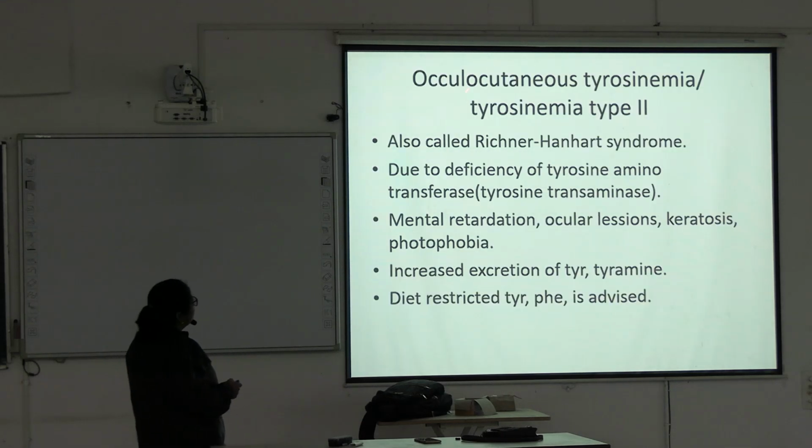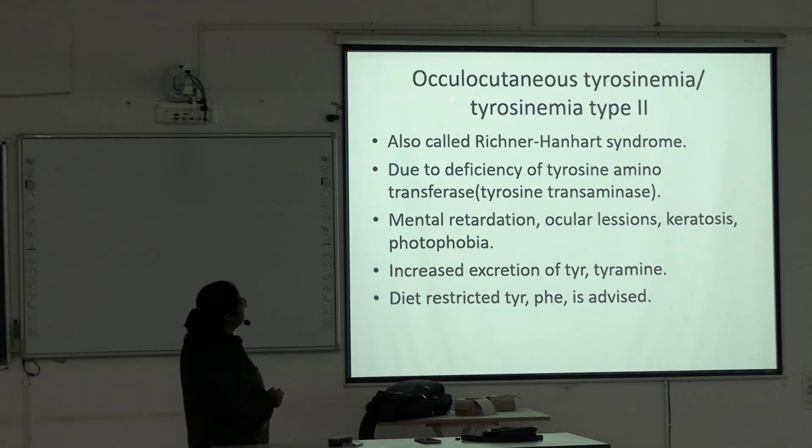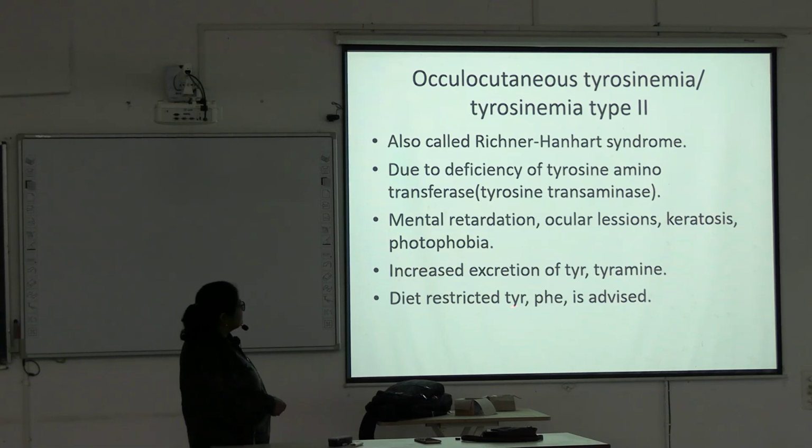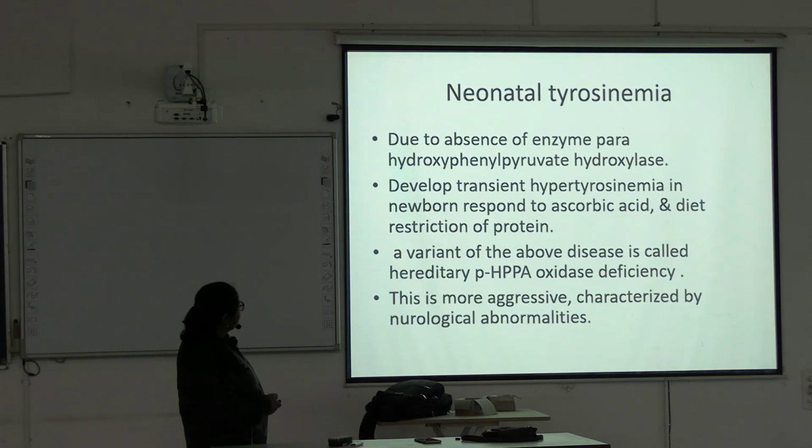Next is oculocutaneous tyrosinemia. Oculo means eye, cutaneous means skin. It is tyrosinemia type 2, also called Richner-Hanhart syndrome, due to deficiency of tyrosine aminotransferase, or tyrosine transaminase. There is mental retardation, ocular lesion, keratosis, photophobia, and increased excretion of tyrosine and tyramine. Diet should be restricted in tyrosine and phenylalanine.